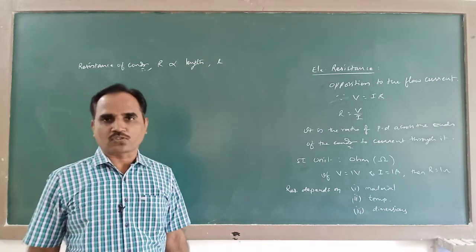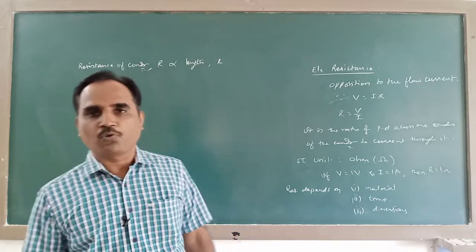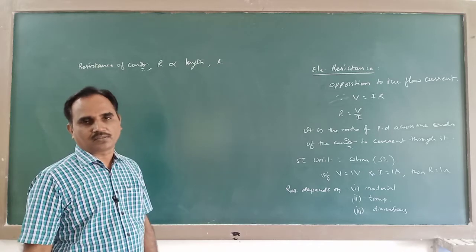If I take two wires, one of small length, another of long length, obviously the longer wire will have more resistance compared to the shorter wire having the same cross section and same material.